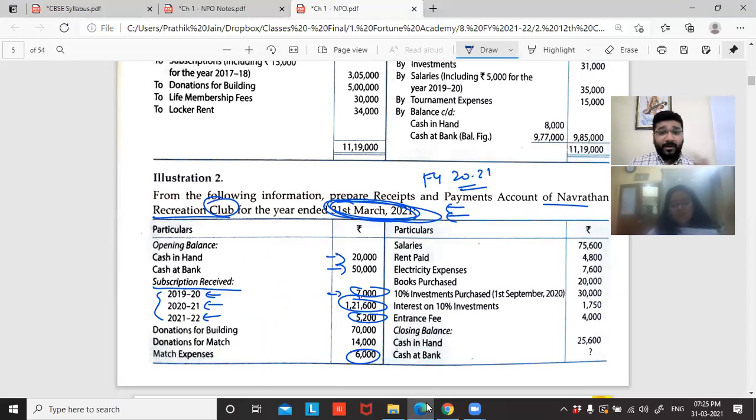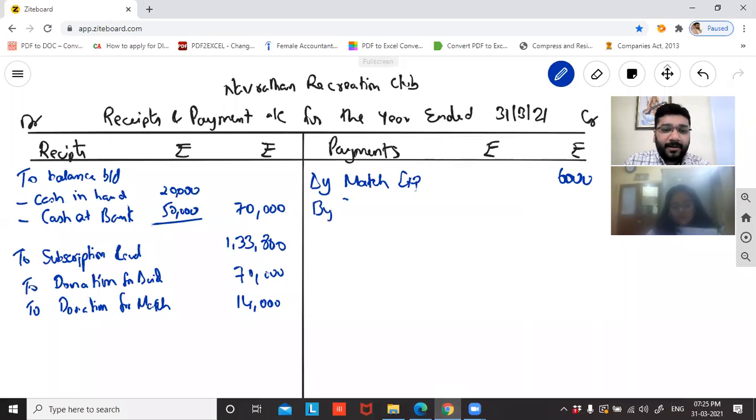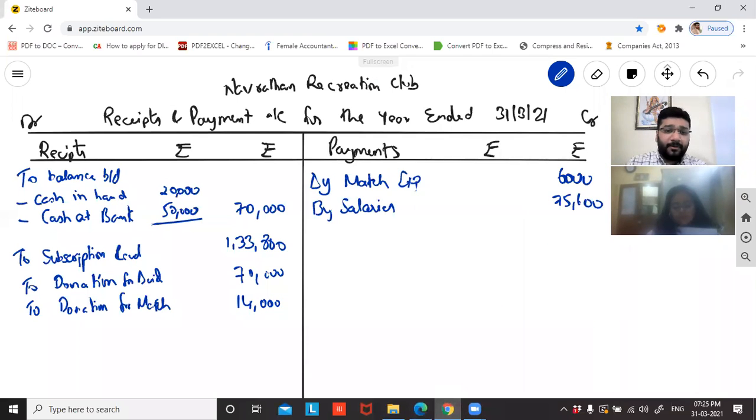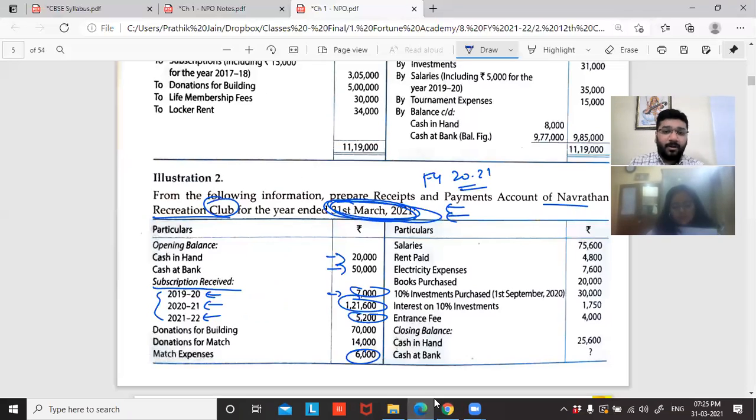Okay. Salaries received. Nothing is mentioned. Salaries is mentioned. Nothing is mentioned is paid. So by salaries. How much? 70. Okay. Rent paid. So no problem. So by rent paid. What is the amount? 4,800.